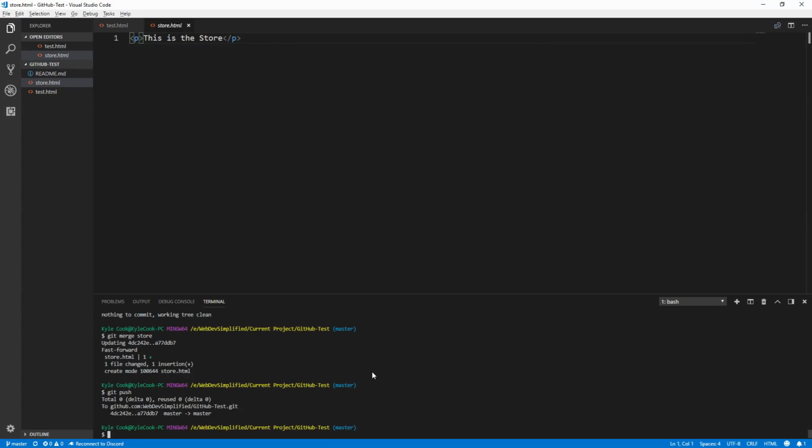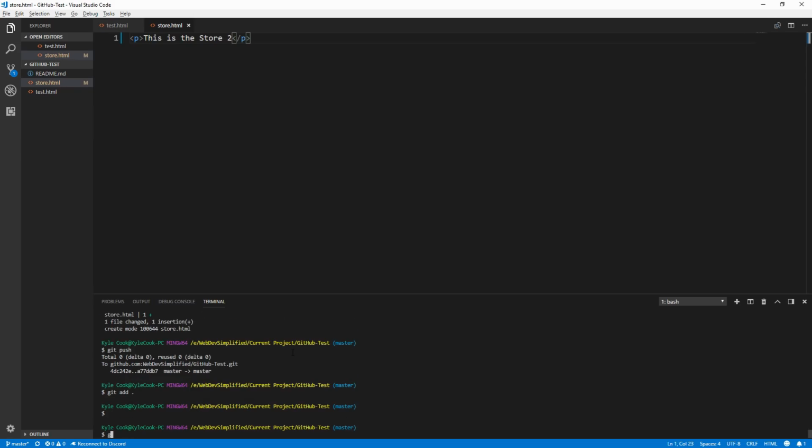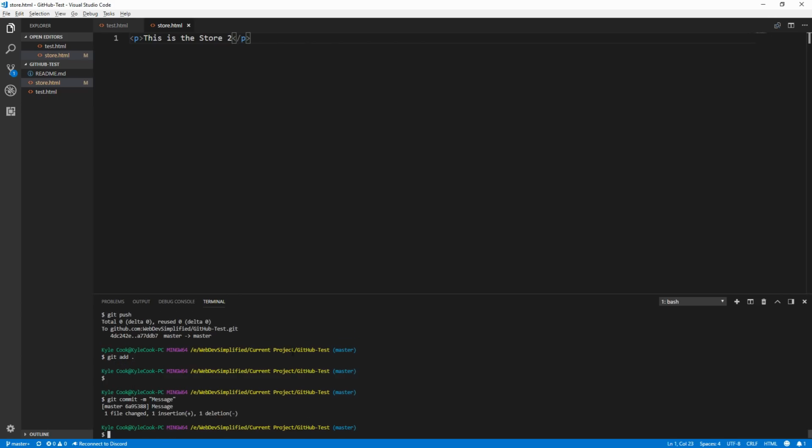Now if we go back, what happens if there is a merge conflict though? Let's say we have "this is the store," and in our master branch we change this to say "this is the store too." And if we add that, and commit that with just any message, and now we switch back to our store branch, which we can do with git checkout store.